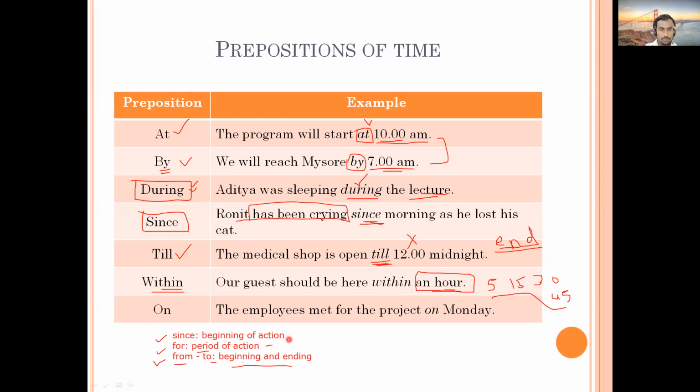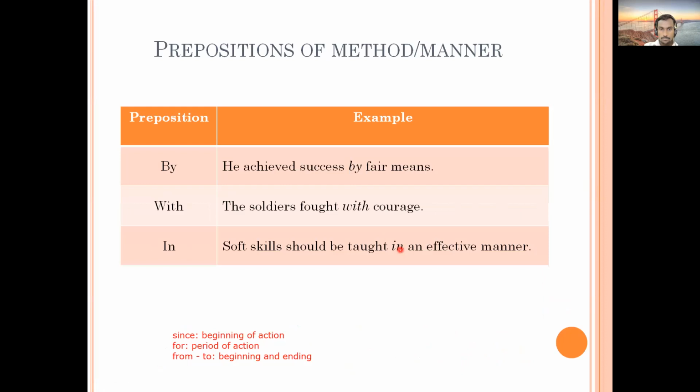Here is another example with the preposition on that I have told you. Similar example: the employee is made for project on Monday. So on Monday, the word on is referring to time. And we have seen some examples where on can refer to place also. So place and time both can be referred to with on. All right, any questions so far? If no, then let's go to the next slide.